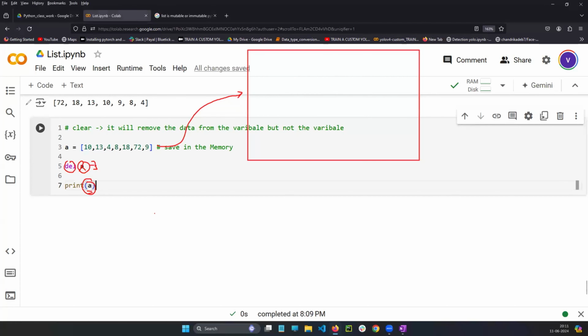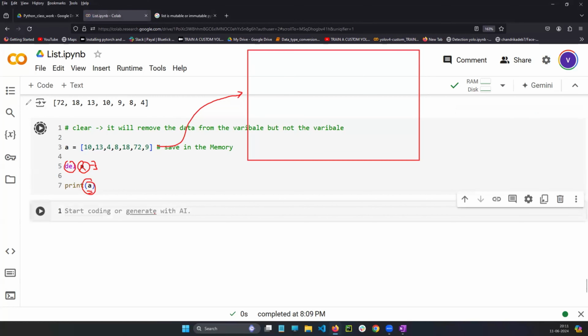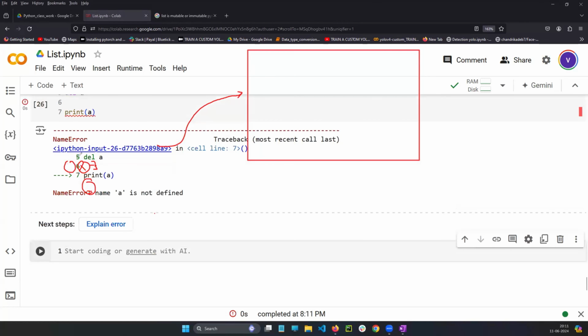Now see, if you run it, what will it say? Name A is not defined. Name A is not defined, which means the variable A is not there in the memory. Then how can you call it?